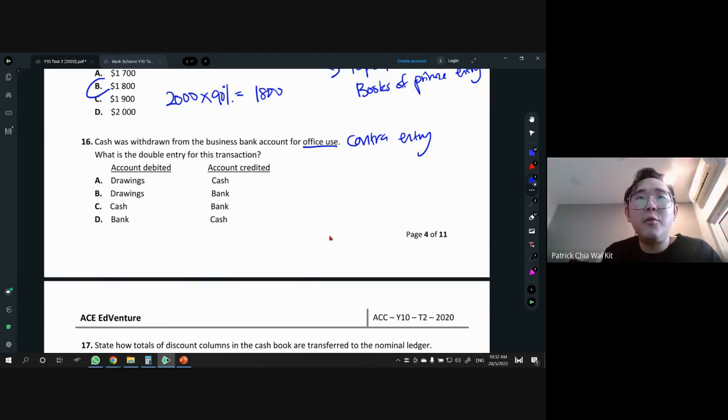So in this case, which one is to which? Cash was withdrawn from the bank, which means the bank has less money, and there should be more money in the cash. They are both assets, so you should know. That means more cash means DR cash, less money in the bank, so CR bank.